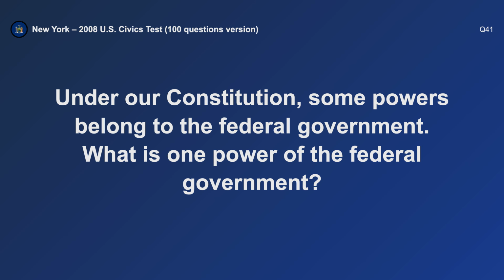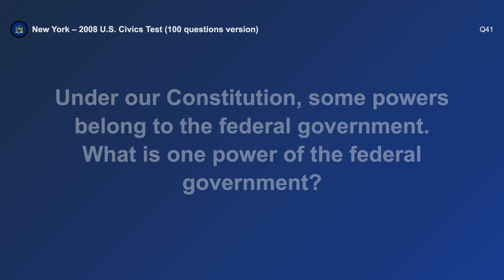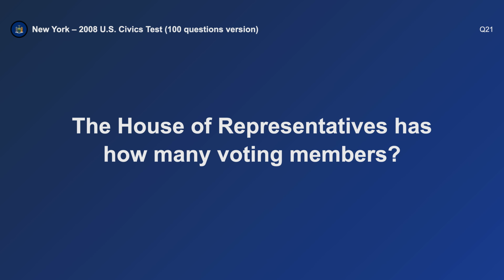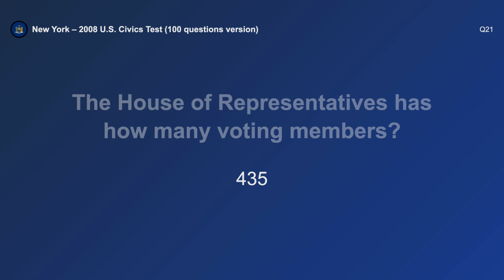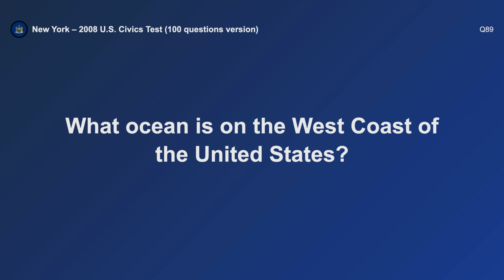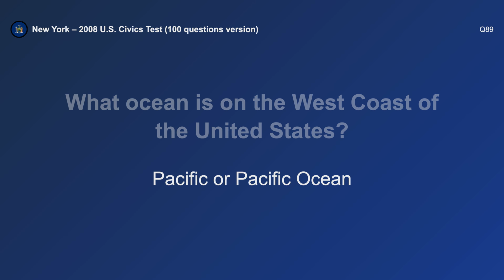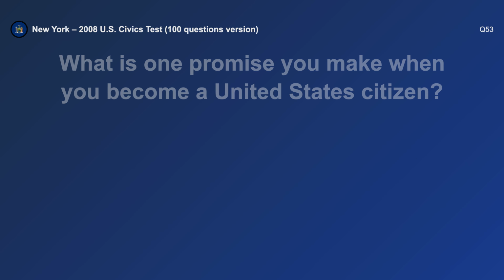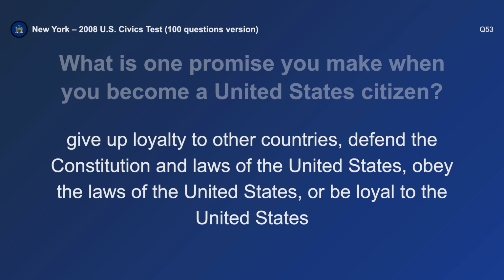Under our Constitution, some powers belong to the federal government. What is one power of the federal government? To print money. The House of Representatives has how many voting members? 435. What ocean is on the west coast of the United States? Pacific. What is one promise you make when you become a United States citizen? Be loyal to the United States.